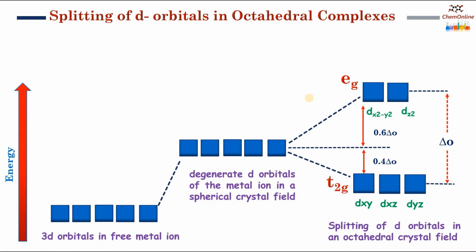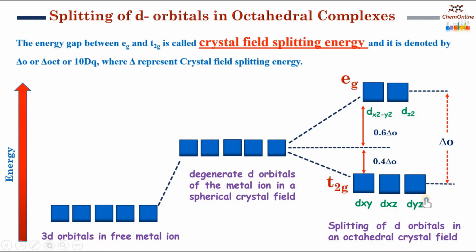So in octahedral complexes, the 5 d orbitals split up into 2 sets. One set consisting of 2 orbitals of higher energy, that is the eg orbitals, and the other set consisting of 3 orbitals of lower energy, that is the t2g orbitals.